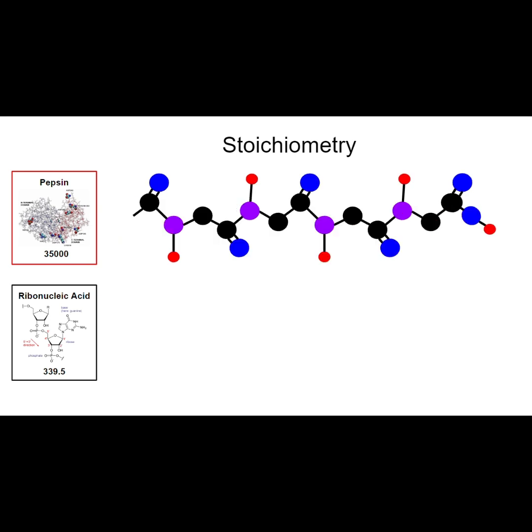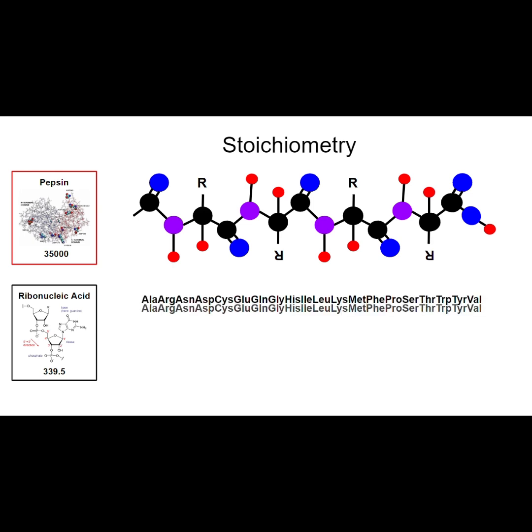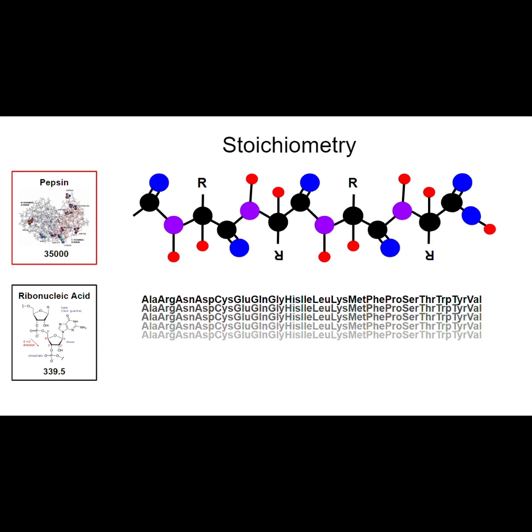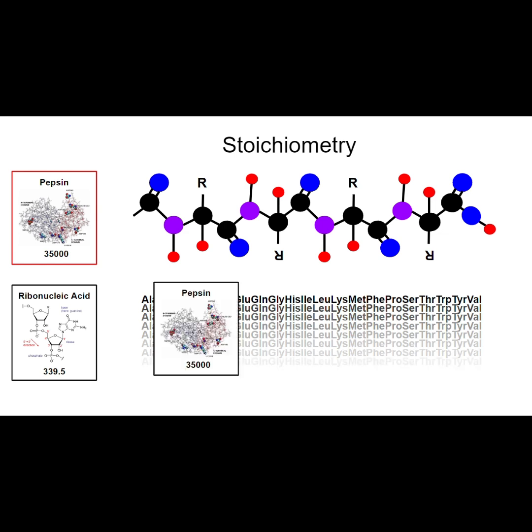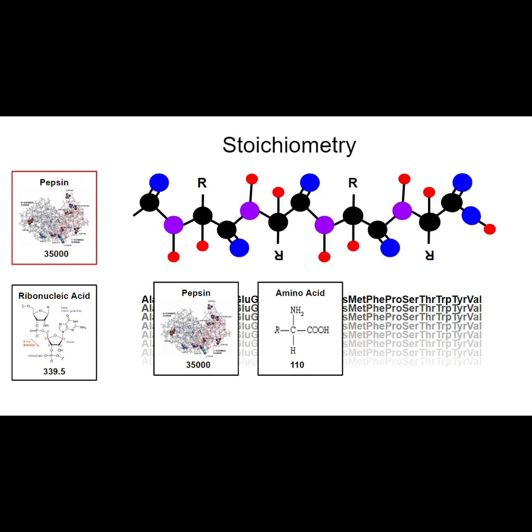The difference in chemical properties of individual amino acids is determined by the R group. And the sequence of amino acids determines the function of the protein made from those amino acids. Pepsin is an enzyme, or protein, that is used in digestion, giving the body and cells the fuel needed to perform metabolism. Pepsin is made from a sequence of amino acids.